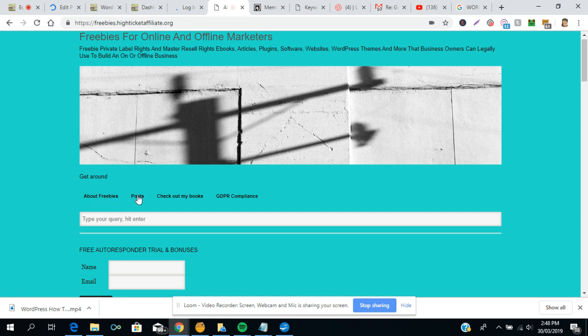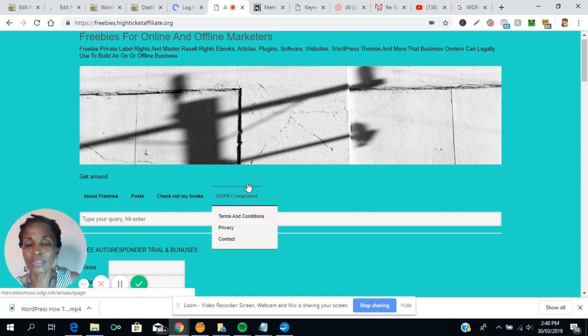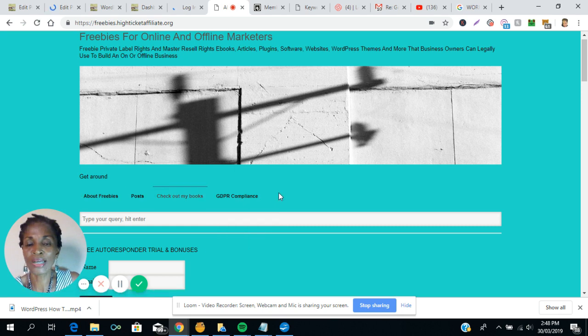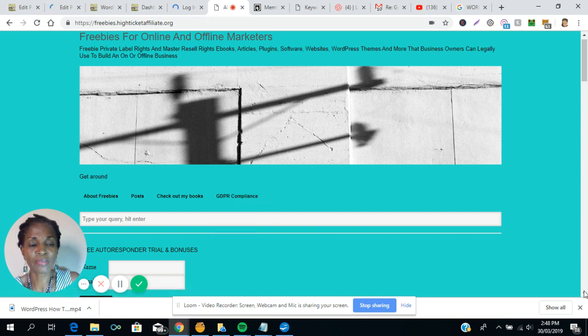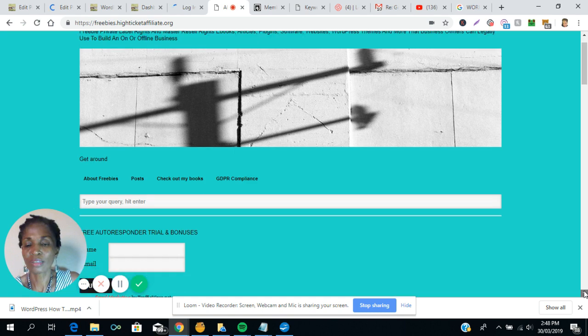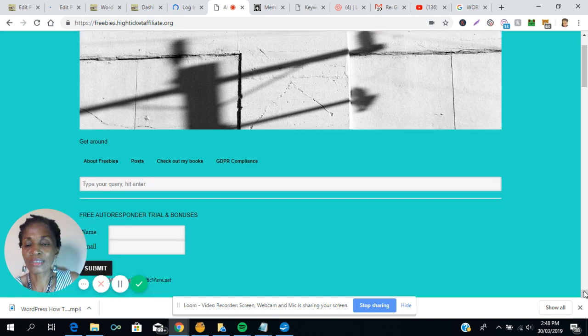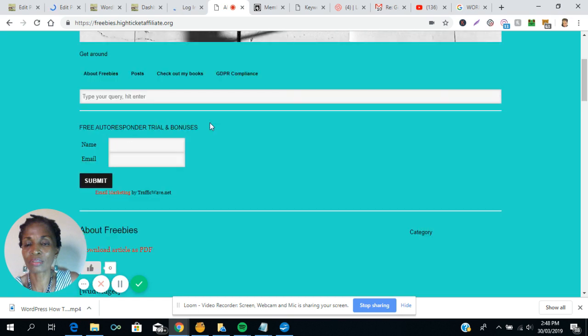So freebies posts, check out my books, GDPR compliance, and all of these are really pages. And these are static, they don't update. Here's an example of a widget. This is a subscription to a free autoresponder trial and the bonuses. This site is freebies.highticketaffiliate.org. So this is a widget, gives this to you. This is another widget. This search bar is produced by a widget.